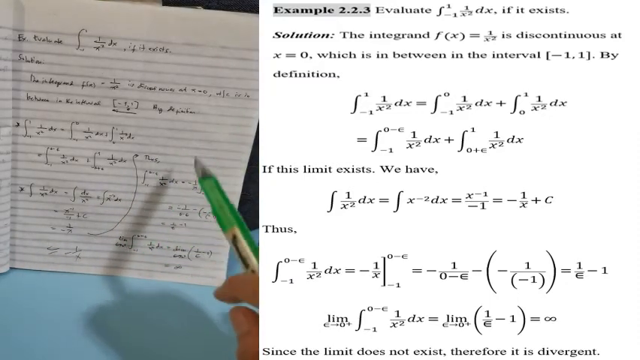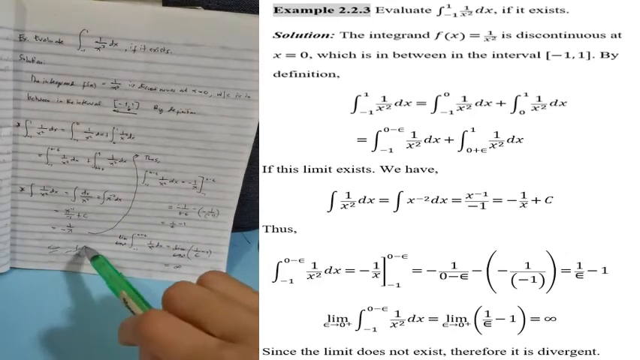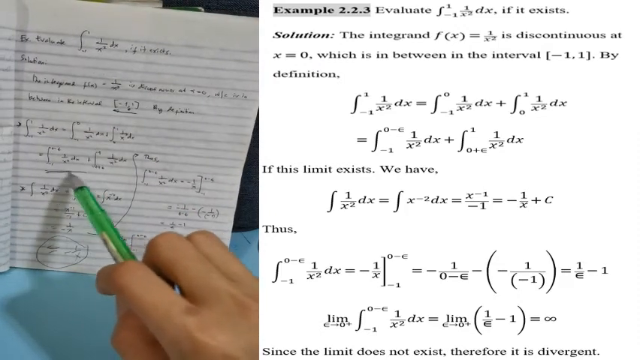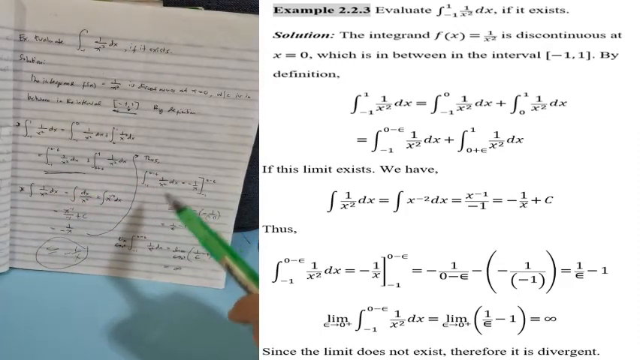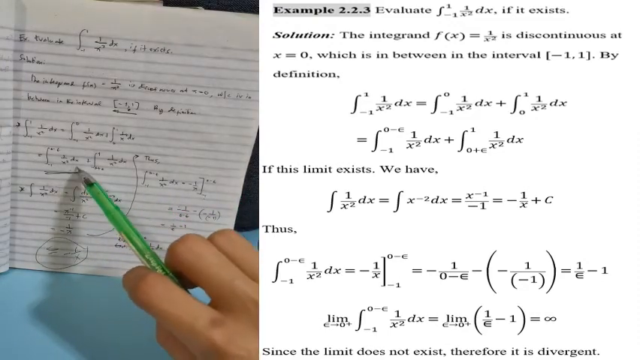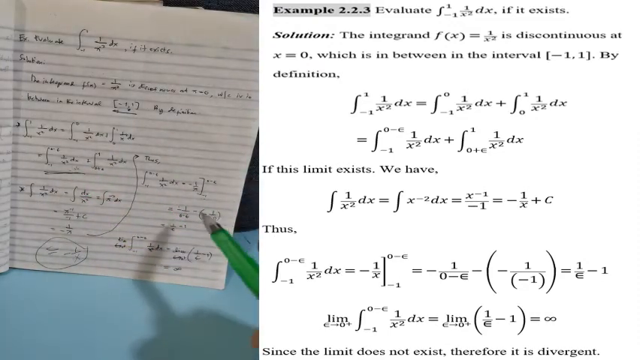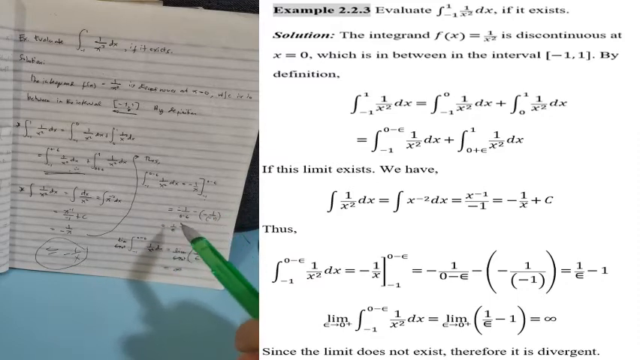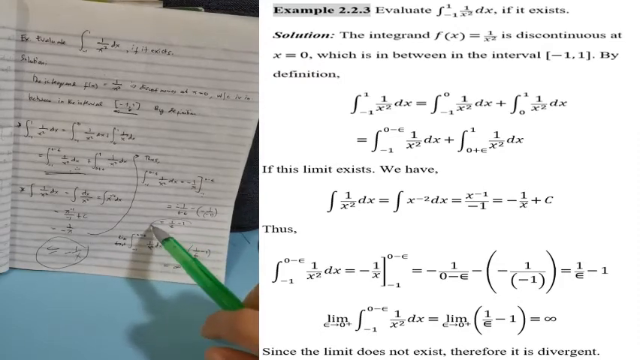Okay, so thus, we have here, so eto yung i-evaluate natin. So, unahin muna natin yung sa first term. So, we have the integral of 1 over x squared dx is equal to negative 1 over x. It is evaluated from negative 1 to 0 minus epsilon. So, eto muna yung focus natin. Okay, so, if we substitute 0 minus epsilon here, we have negative 1 over 0 minus epsilon minus the negative of 1 over the negative 1. So, magiging 1 over epsilon minus 1. So, eto yung kukunan natin ng limit.